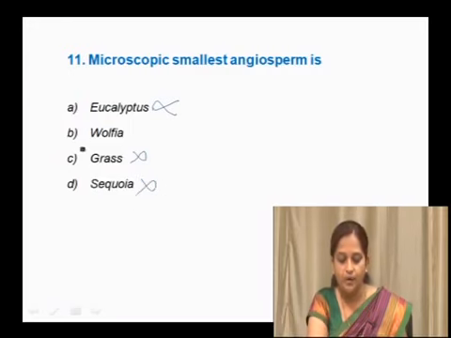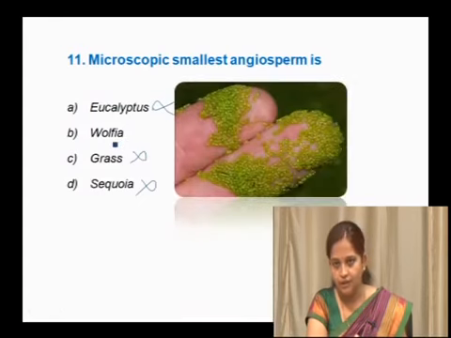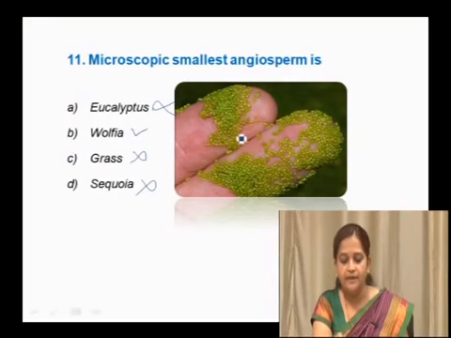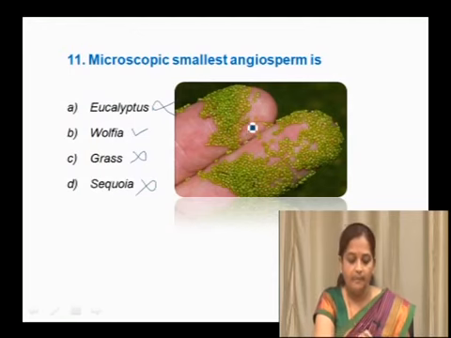So the remaining option is Wolffia, which is the smallest angiosperm. We can see here on the fingertips we will find minute numerous plants. These are Wolffia species, and so the correct answer here is Wolffia.